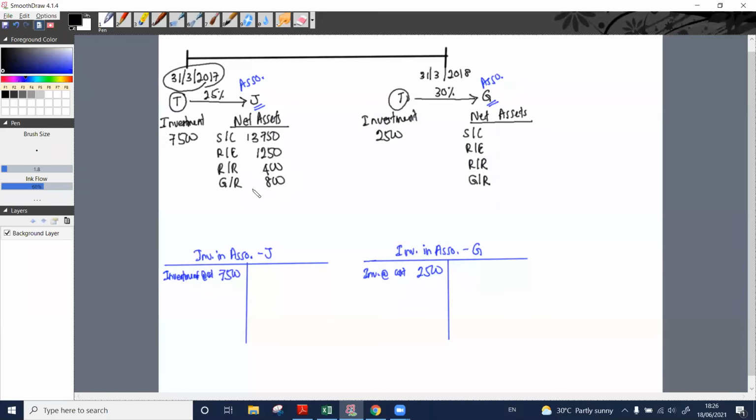So as at the acquisition date, what was the total net assets? 13,750 plus 1,250 plus 400 plus 800, 16,200.